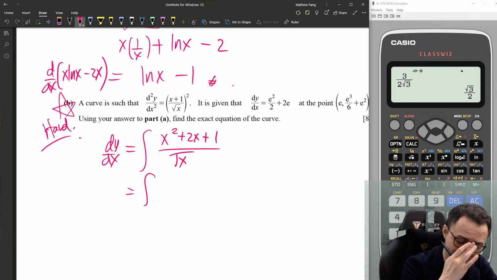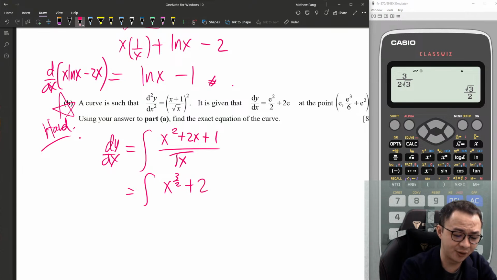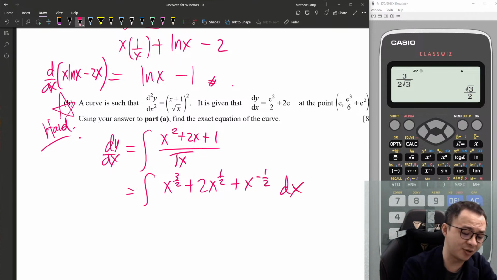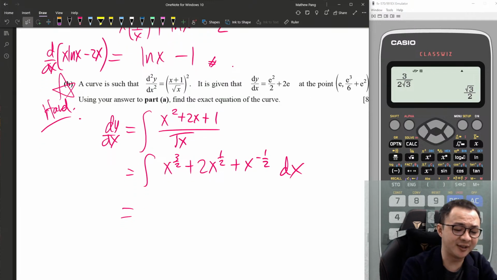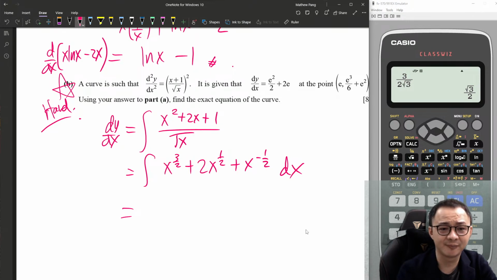So this one, let me simplify as soon as possible. This is x to the 2 minus 0.5, this is x to the 3 over 2, plus this is 1, this is 2 x power 1 over 2, plus x power negative 1 over 2. Okay, so yeah, try simplifying it yourself. Just every term divided by square root x.